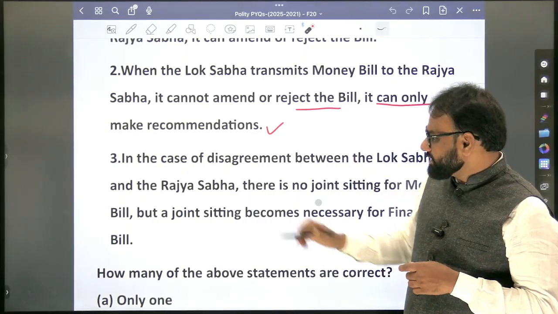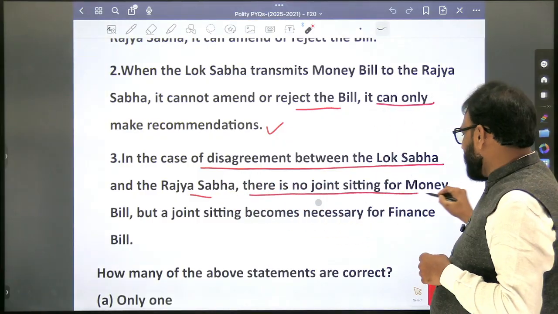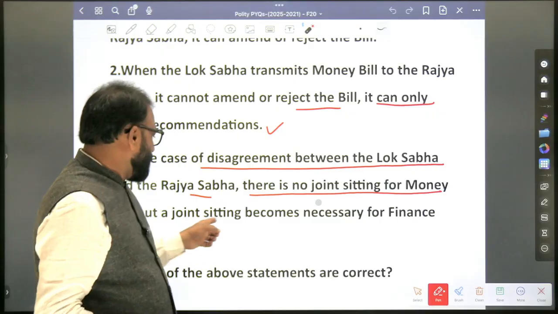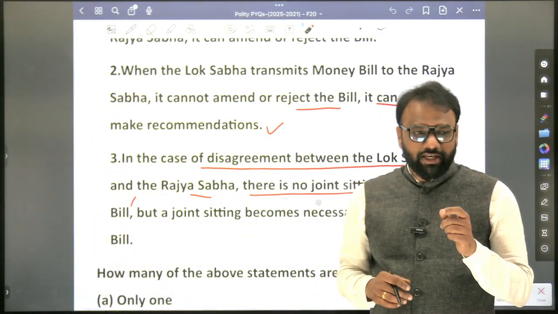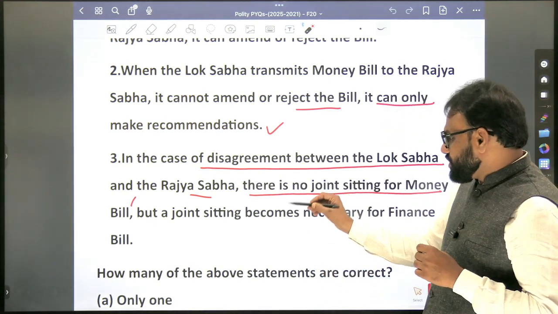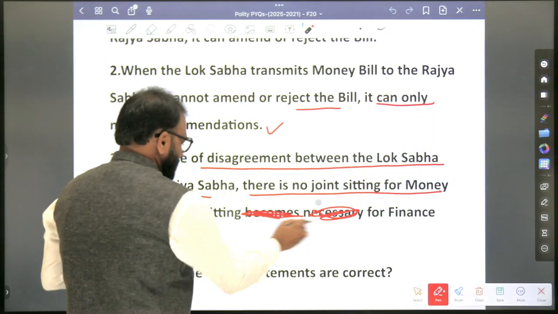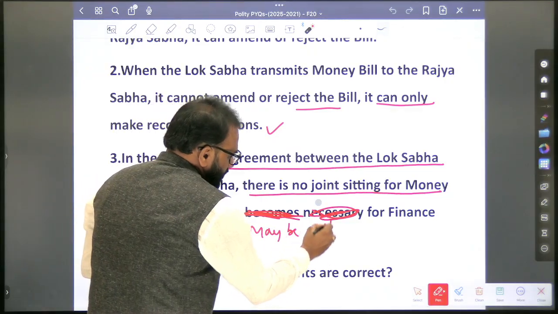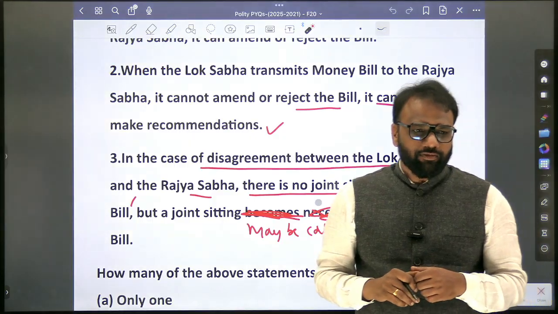True. Next, in the case of disagreement between the Lok Sabha and the Rajya Sabha, there is no joint sitting for a money bill. But a joint sitting becomes necessary for a finance bill. See here, the statement is very tricky actually. Now, I'll remove this "necessary": but a joint sitting may be called for a finance bill. Now it will be true.